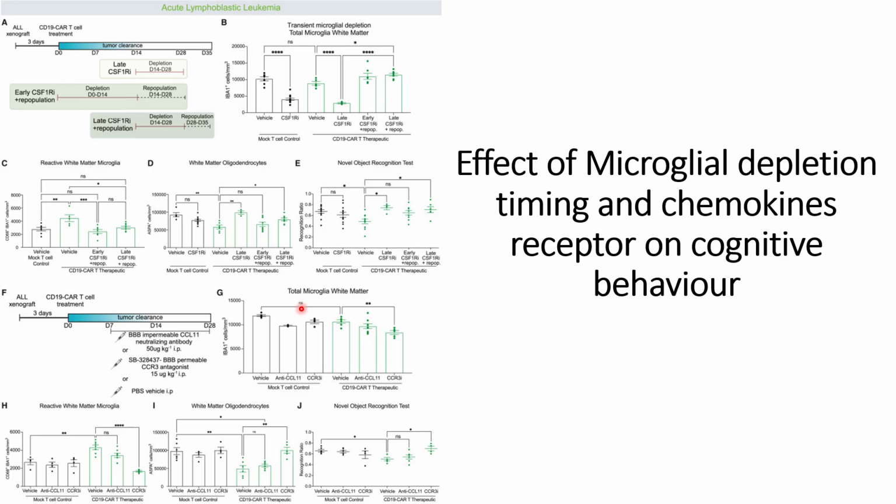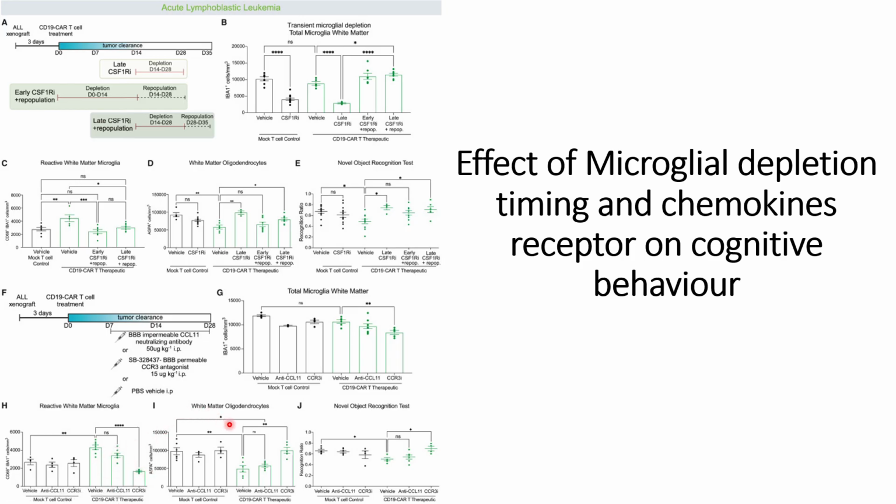The results they found are that for CCL1, they do not see a decrease in the total white matter microglia, but for CCR3 inhibition, they see a decrease in the white matter microglia. When they check the reactive white matter microglia, it is reduced for CCR3, but there is no change when they use CCL1.